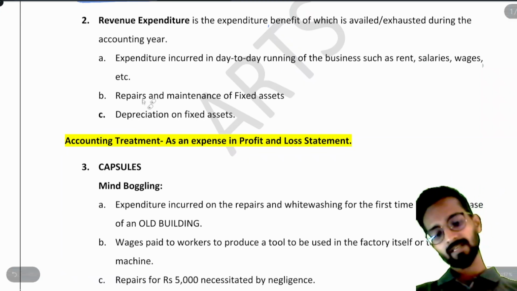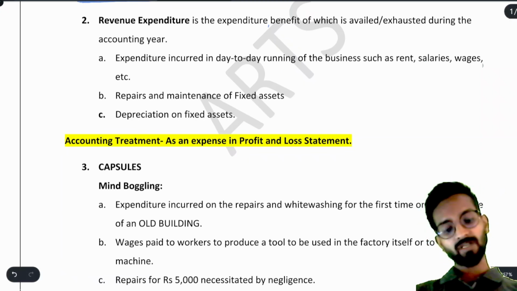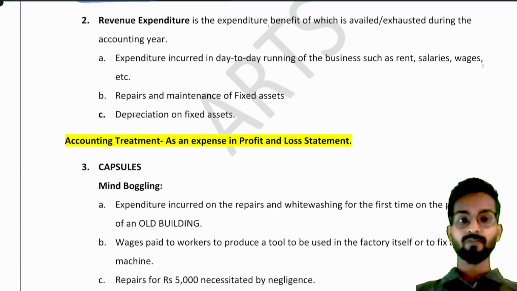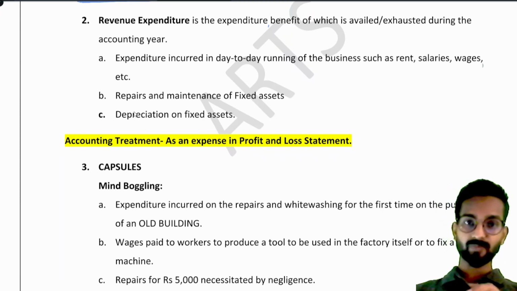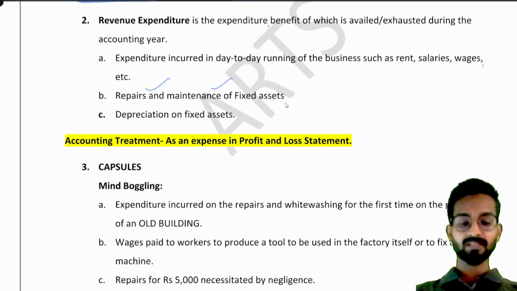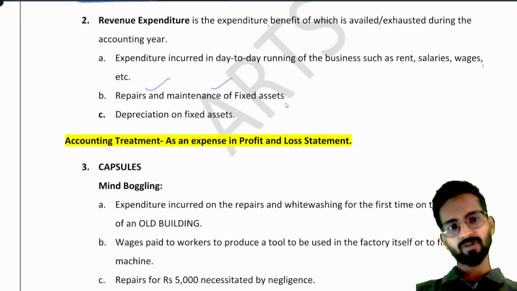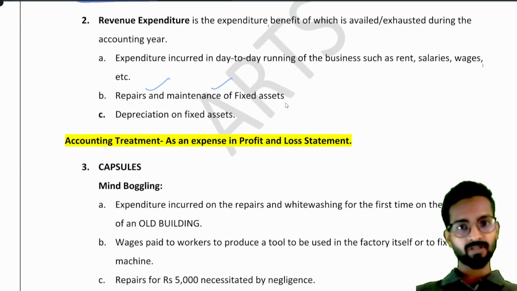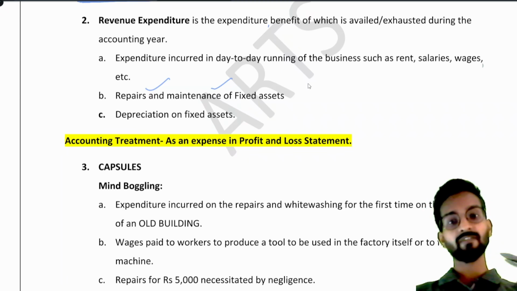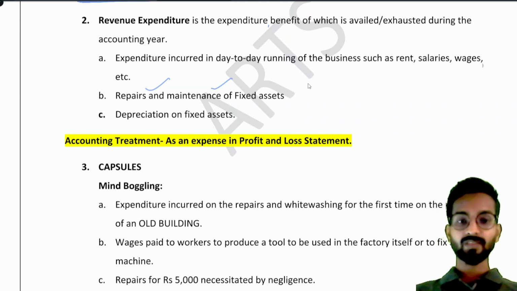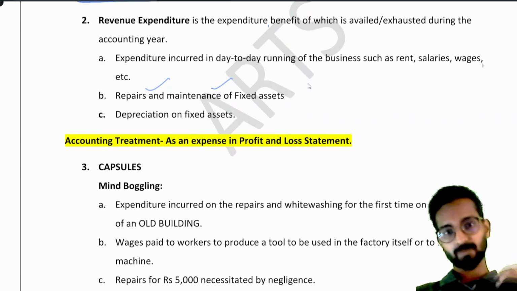Understood? Then repairs and maintenance of fixed asset. Please focus. If the repairs are overhauling repairs or the repairs increase the efficiency, that is capital expenditure. But if the repairs and maintenance are regular in nature, for example, people living in flats in cities have to pay regular maintenance charges for their flats every month, that is every month expenditure, their revenue expenditure. But suppose they are furnishing their house, that is one time expenditure, that is capital expenditure. Understood?